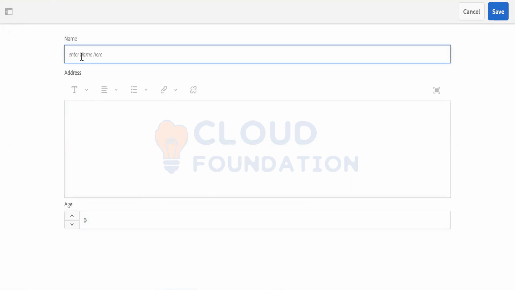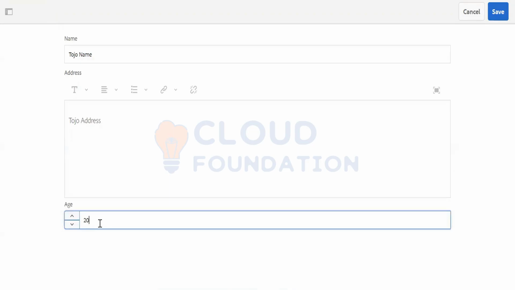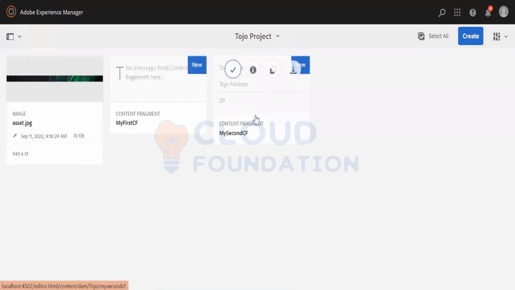Now enter name, and let's say the age. Let me just save it. And now your new content segment is ready, created from the content segment model that you created. Now again, you can use this content segment. The important thing: this was the concept of content segment.